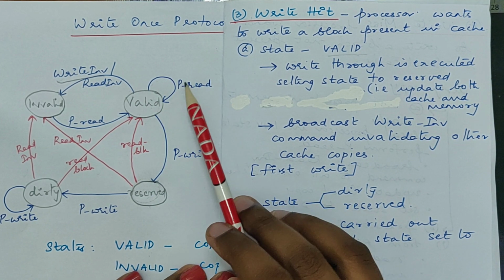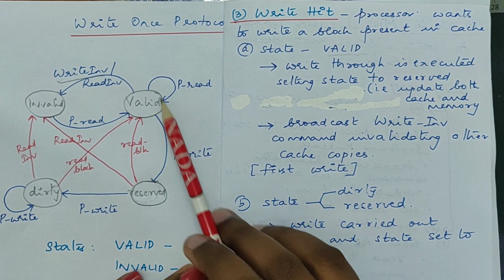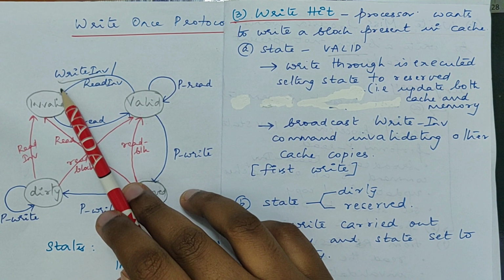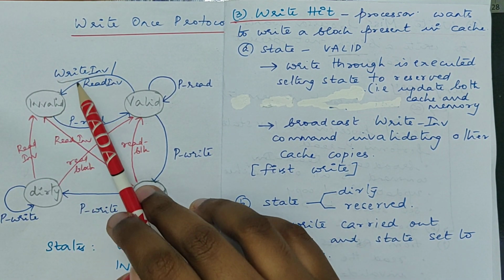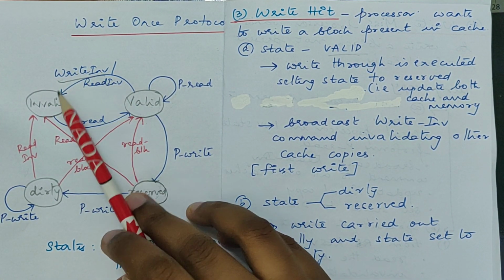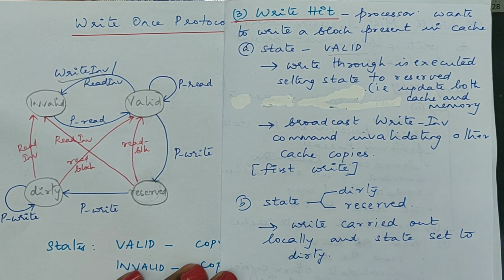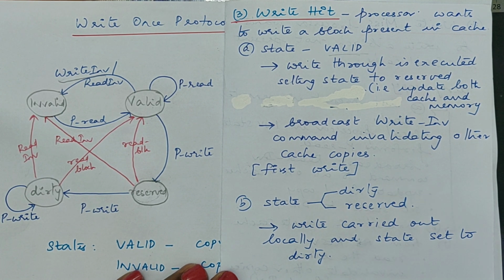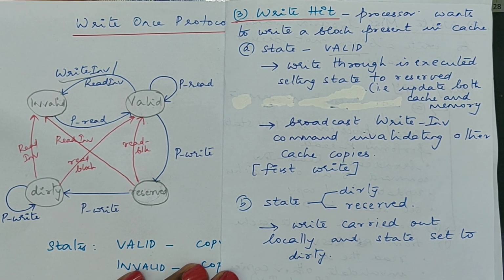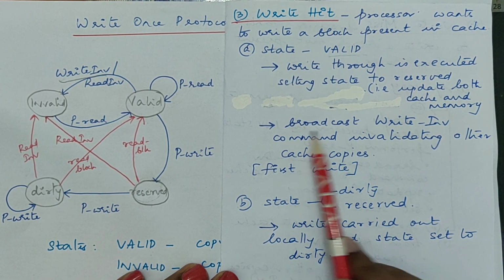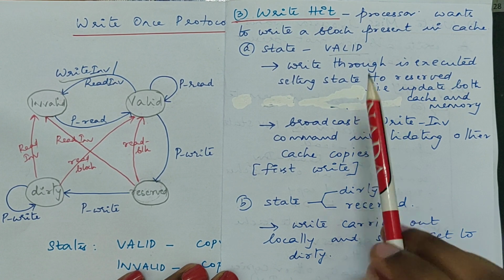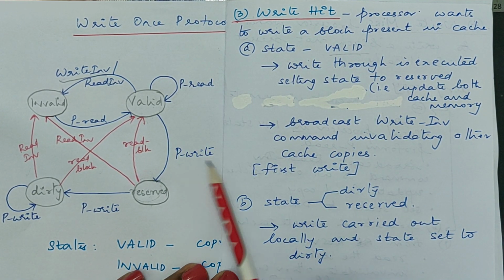The moment I am performing a write, I will broadcast a write invalidate command, which will invalidate all other cache copies, because at a time only one processor can perform a write operation. At that point, according to the write invalidate protocol, all other cache copies will be invalidated. That is this statement. Then the P-write operation, where the processor is writing.